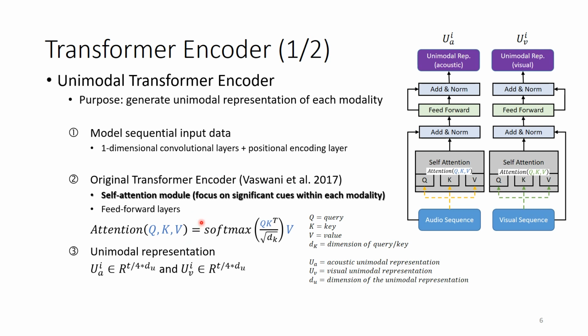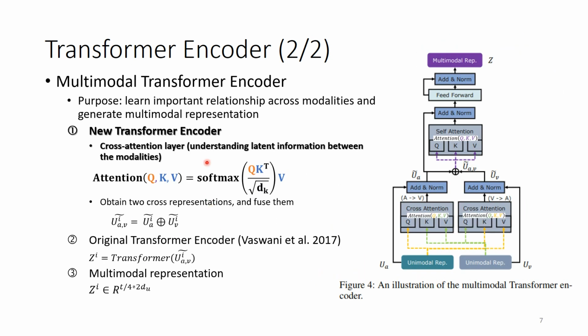In this step, since we focus on unimodal, we apply the self-attention mechanism, which means in this attention function, the Q, K, and V are from one same feature, and we can generate the unimodal representation of audio and visual separately. The second transformer encoder is called the multimodal transformer encoder. Here we try to combine and find relationships between two features in order to generate the multimodal representation Z.